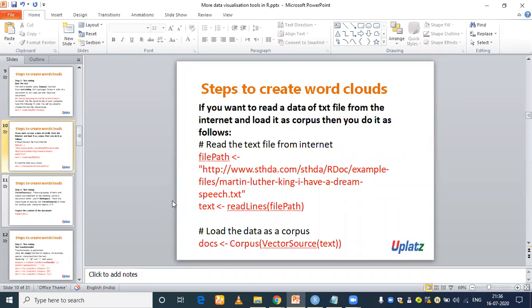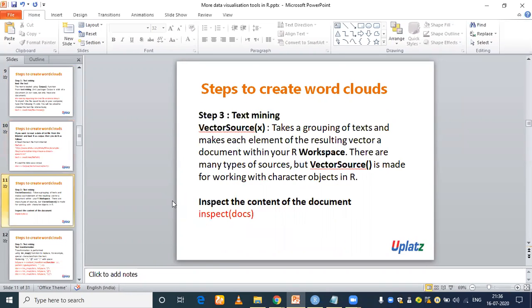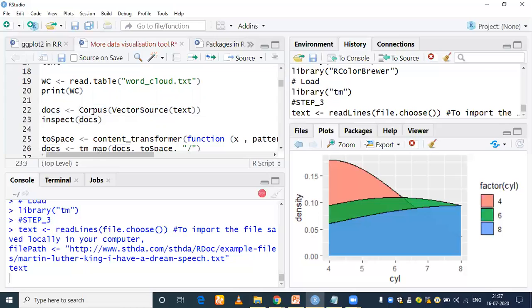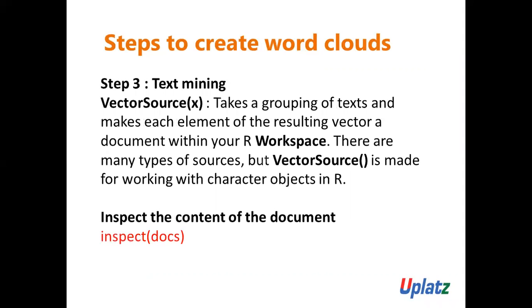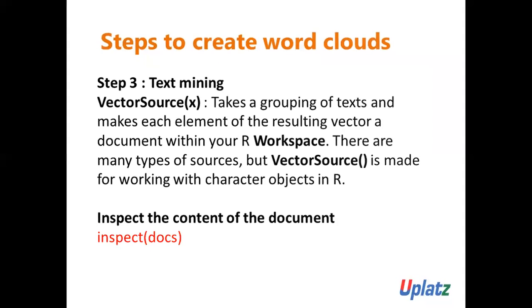We can load the data as a corpus, and then we can inspect the content of the document with the help of the inspect function. Now let me show you the next thing.